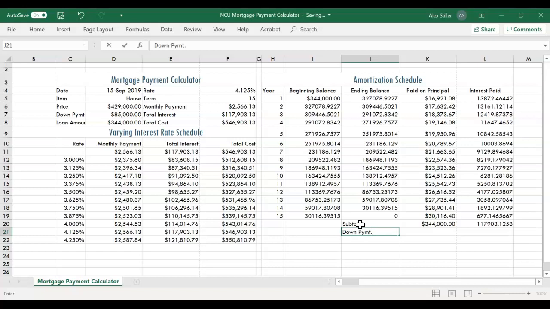Step 4, select cell L21 and then enter equals D7 to copy the down payment to the selected cell. Step 5, select cell J22 and then enter total cost as the row title.